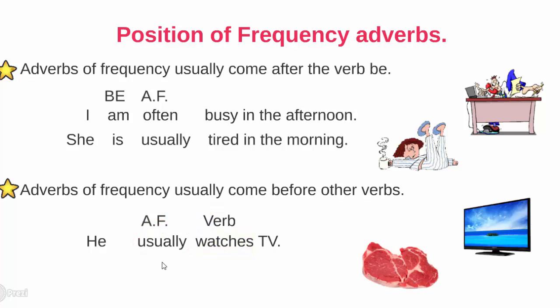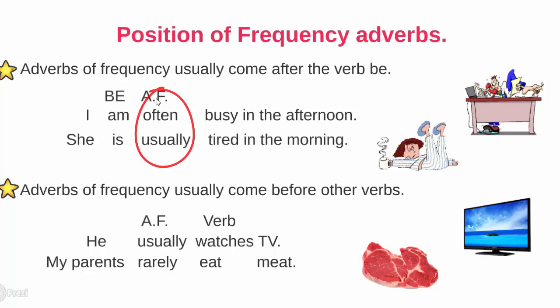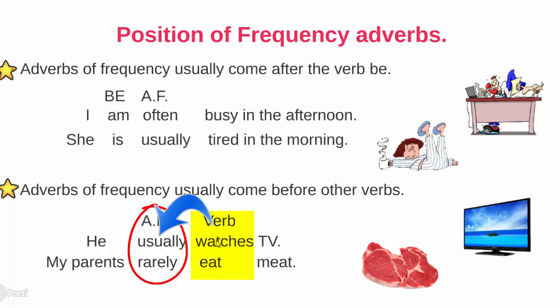Second example, my parents rarely eat meat. Rarely is the adverb of frequency, eat is the verb. As you can see, the adverb of frequency is before the verb. As a summary, we can say that the adverb of frequency goes after the verb be, and also the adverb of frequency goes before other verbs than the verb be, different verbs than the verb be.